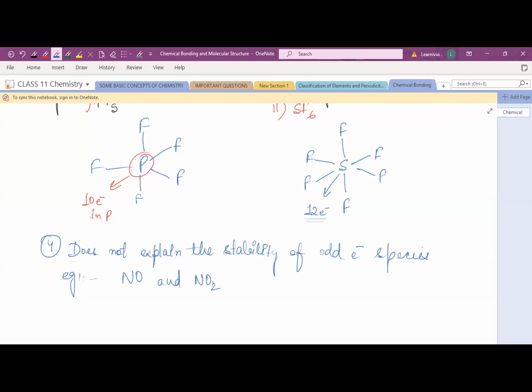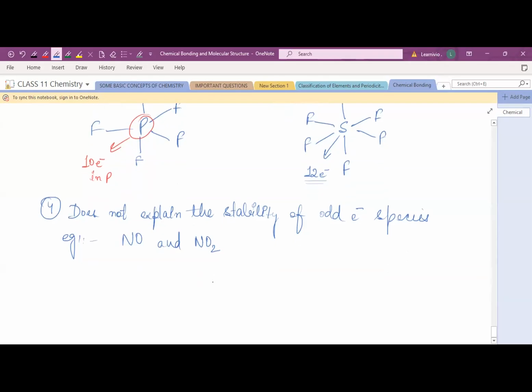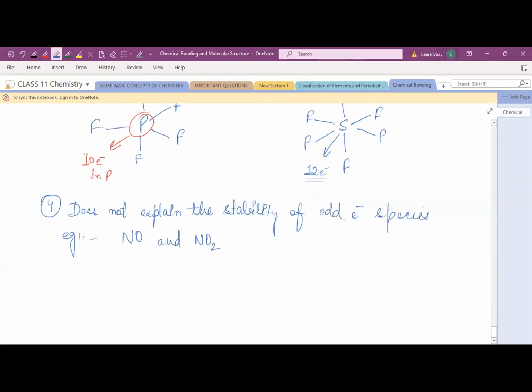And in these cases, in nitric oxide and nitrogen dioxide, when you draw the structure of NO2, right? So this nitrogen, this oxygen, so 1, 2, 3, 4, 5, 6, and here 1, 2, 3, 4, then this one, and here one lone pair, and one electron on the nitrogen.